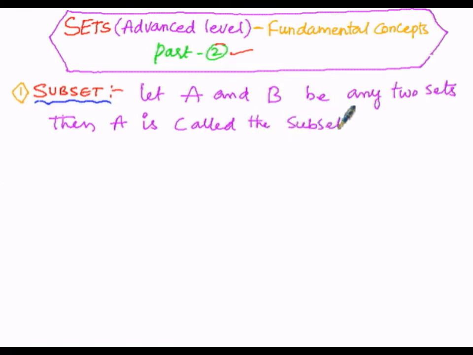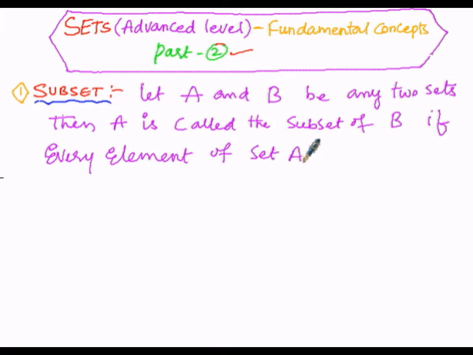Then A is said to be a subset of B if every element of set A is also a member of set B. A is the subset of set B until and unless every element of set A is also a member of set B, or in other words, every element of set A must be present in set B.